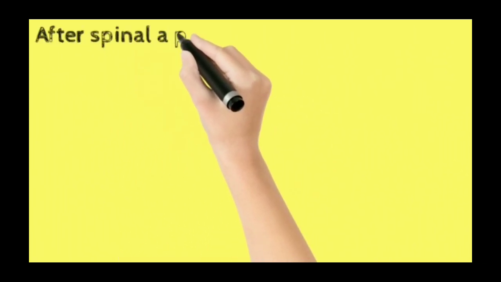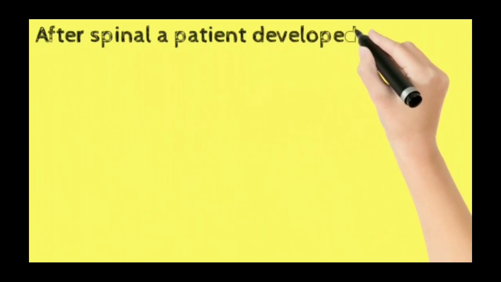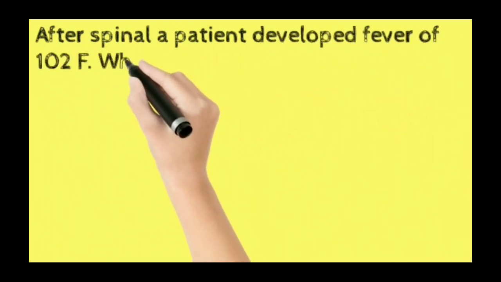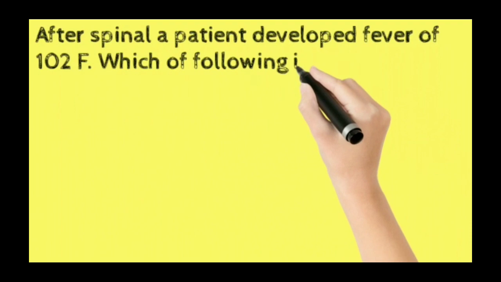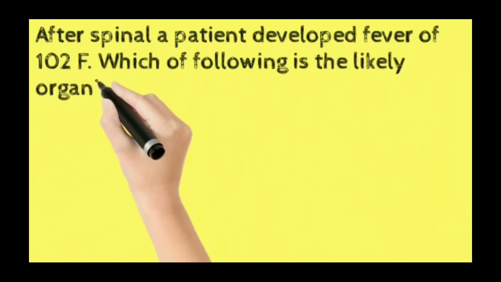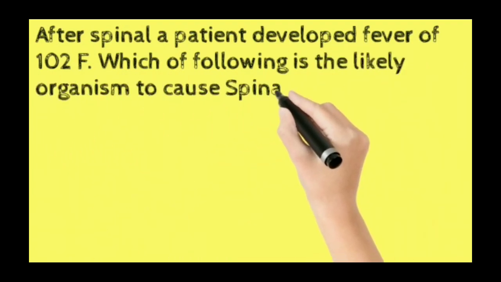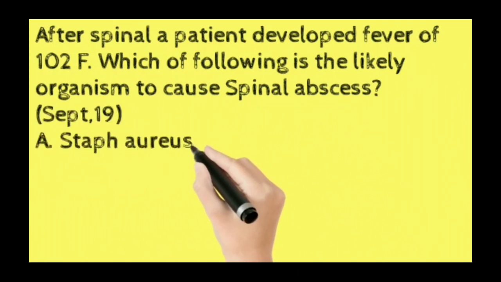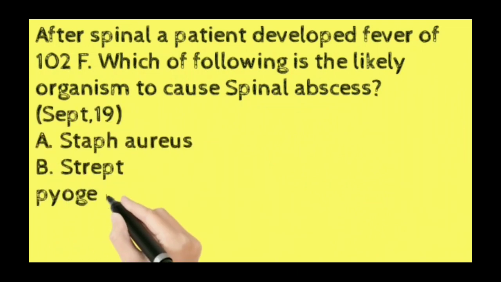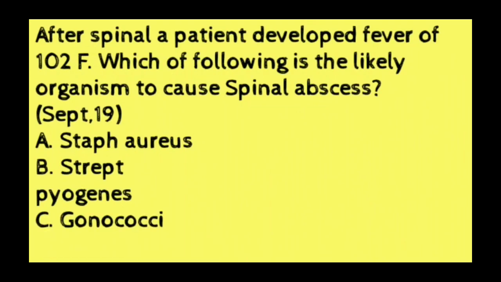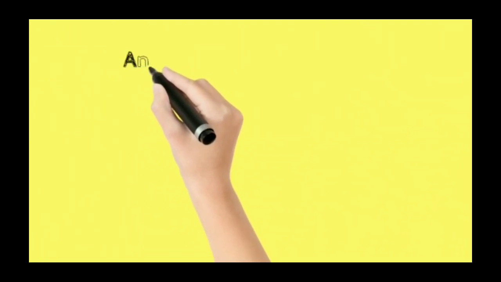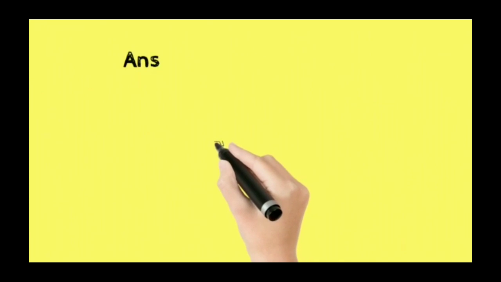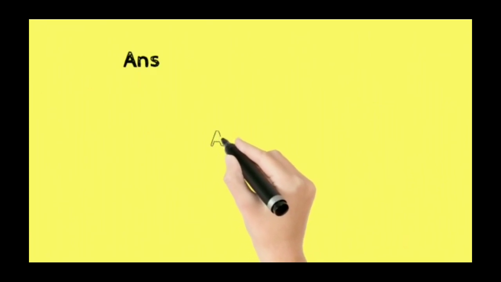Now, the other question, after spinal, a patient developed fever 102. Which of the following is the causative agent? Which microorganism is responsible for spinal abscess? This question came in September 2019 exam. We have these options: Staph aureus, Streptococcus pyogenes, and gonococci. The answer is that of the A, which is Staph aureus.